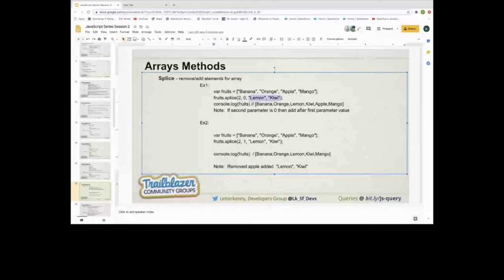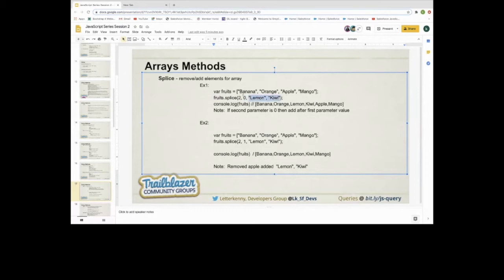So in our first case, we are adding two new elements into that particular fruits array. How can we achieve this? Fruits dot splice, and I'm passing the starting index, so 0, 1, 2. If we pass 0 here, it will add the value, not remove the value. If we want to remove, then we need to pass another positive number, and if we want to add, then we pass just 0 and the other parameters that we want to add.